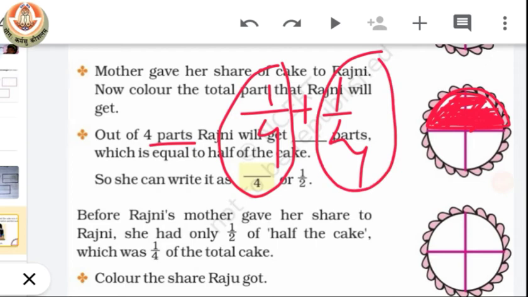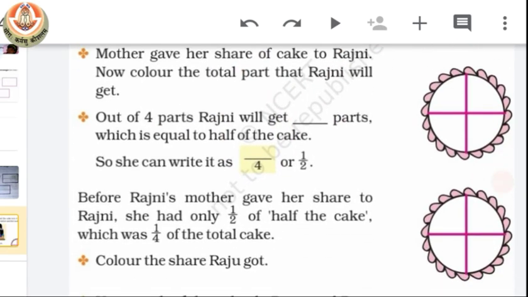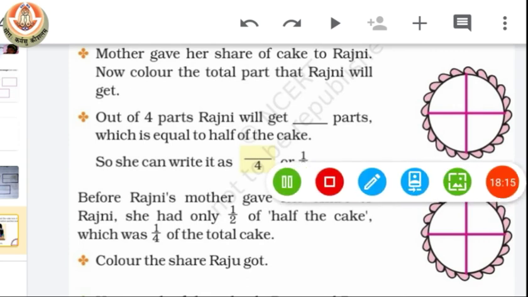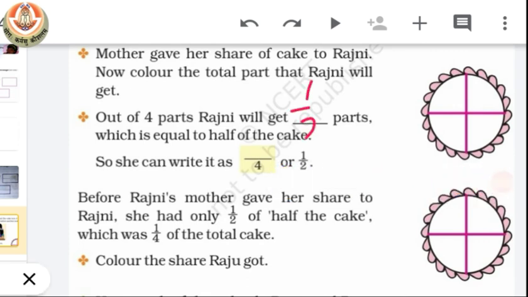That means Rajni will have total half share of the cake. You can see here, quarter plus quarter will become half. So you have to keep in mind that when 2 quarters add, it will become half.